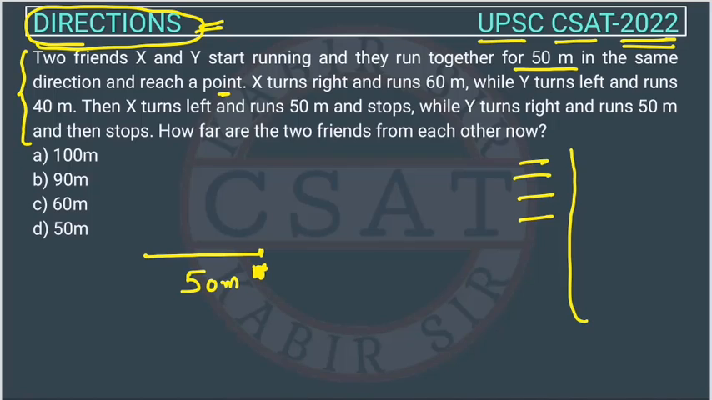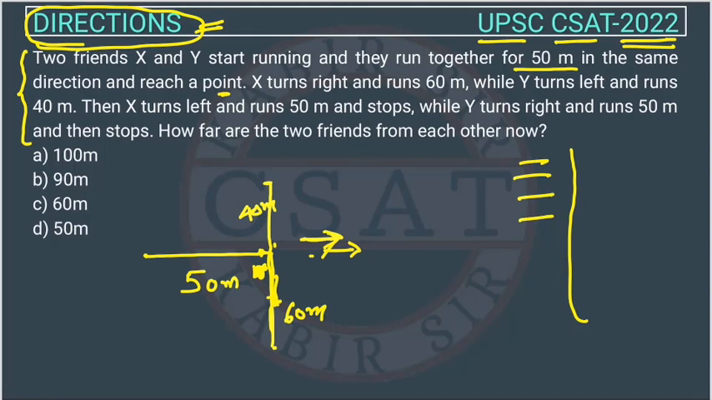Now X turns right. So they are facing this side, and the right direction for X will be this side. So X goes right and runs 60 meters, right? While Y turns left. Y's direction is also this side, so he is facing this side, and the left of Y will be this side. So Y runs this side for 40 meters, right?